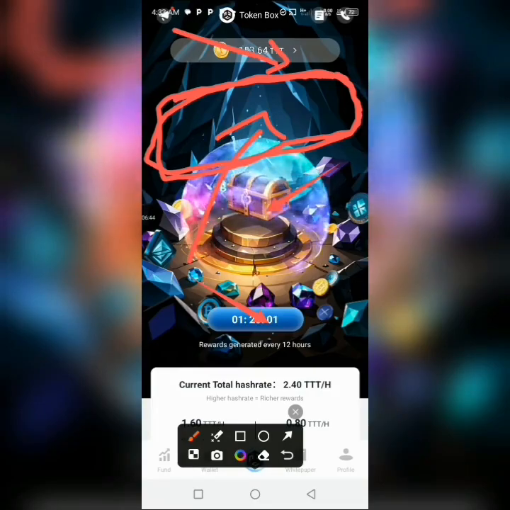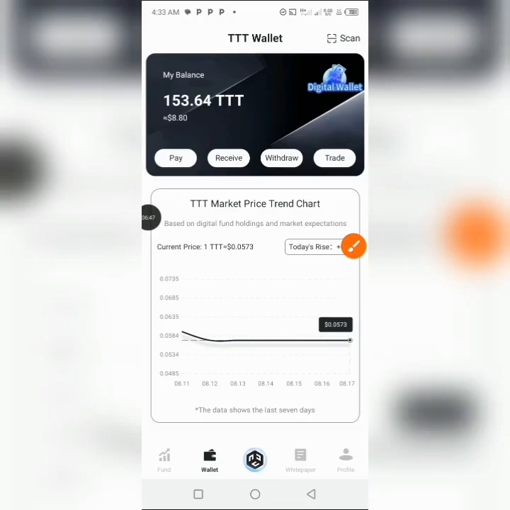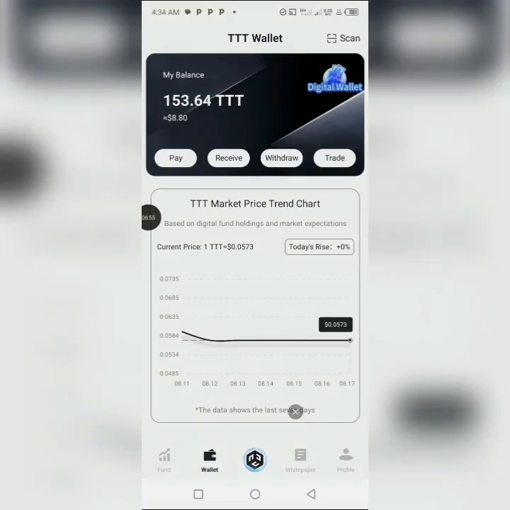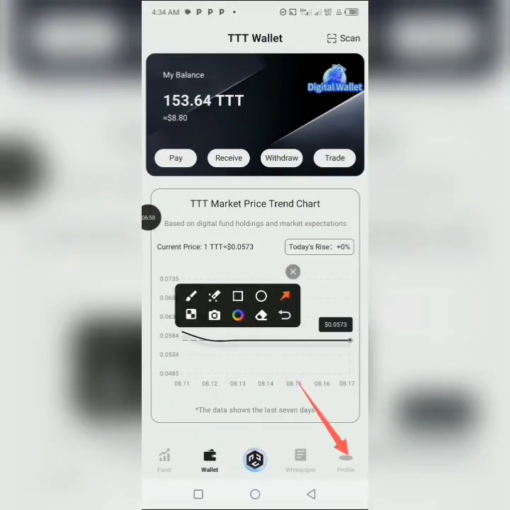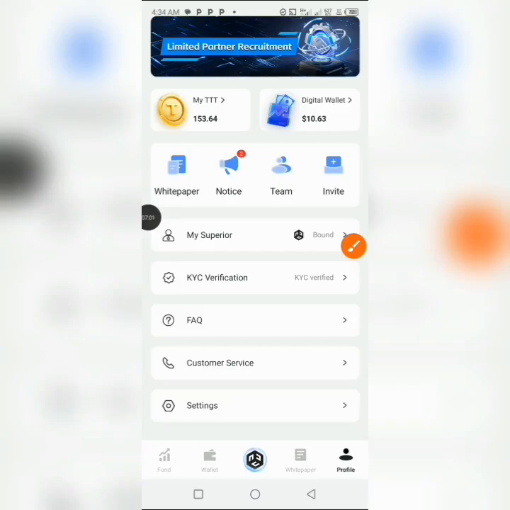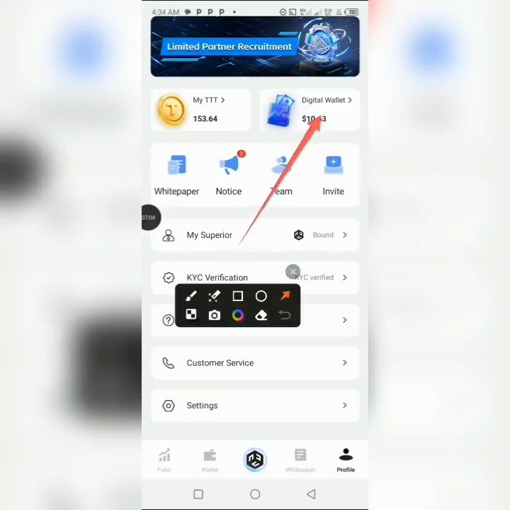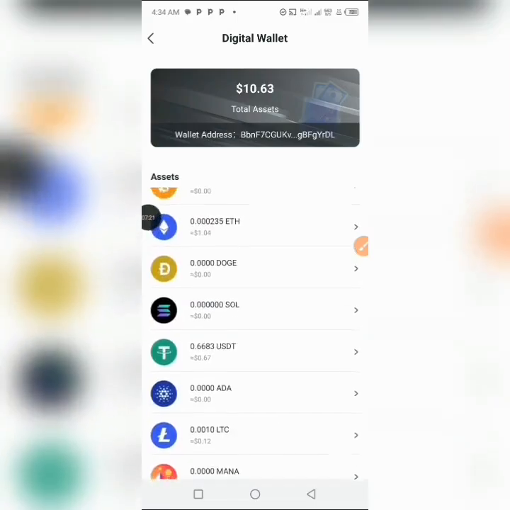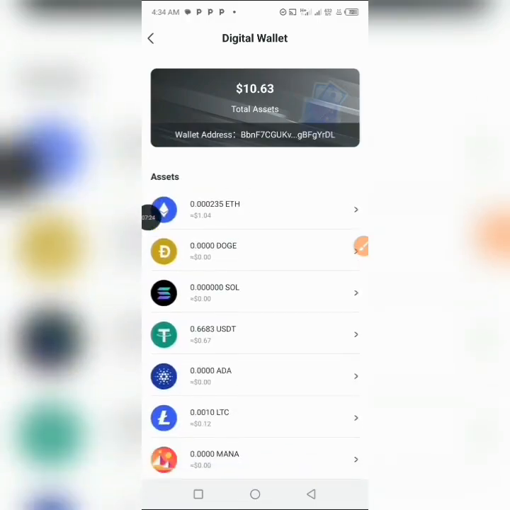All right, so that is where the wallet is, and when you click on that, you can see your amount is going to be showing up right here. Okay, and then also when you click on your wallet right here, you can see right in this section too that everything that you claimed at your mining dashboard is going to be reflecting right here in your wallet. Just as I told you, once again, it's going to be reflecting right here in this app in your wallet. Okay, so all your accumulations are going to be reflecting right here for you to withdraw.